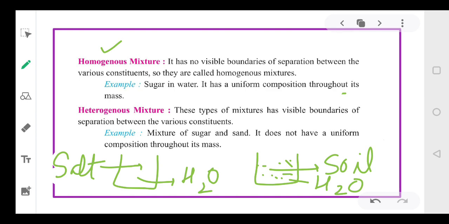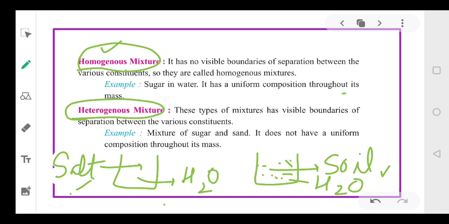Now, tell me, out of salt and soil, which one will mix thoroughly with water? Tell me, which one will mix properly in water? Yes, you're right. Salt will mix in water and it will mix completely, right? But soil will not mix with water. So this mixture where I am mixing salt and water is called homogeneous mixture. And this mixture where I am mixing soil and water is called a heterogeneous mixture. Now I hope you have understood the difference between the homogeneous and heterogeneous.